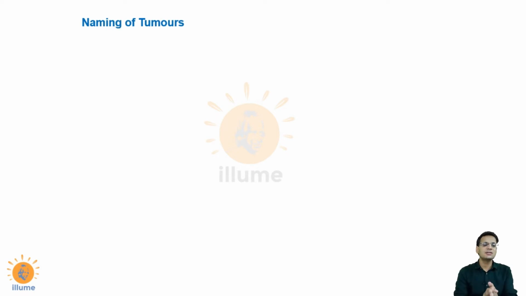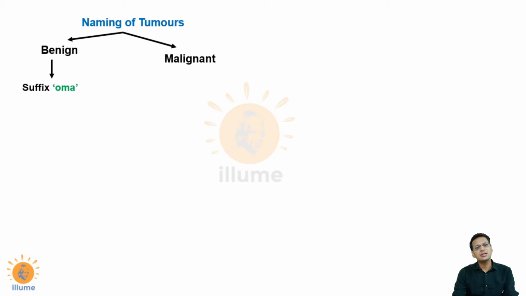First of all, we would discuss how the tumors are named. What's the criteria to name them? The naming of tumors first of all depends on the type of tumor. As we all know, tumors are of two types, benign and malignant. To name a benign tumor, the suffix used is OMA, O-M-A. Put the name of the tissue which is having the tumor first, and then the suffix OMA. For example, if the benign tumor is of fibrous tissue, it is called fibroma, or if it is of bone, then it is called osteoma.